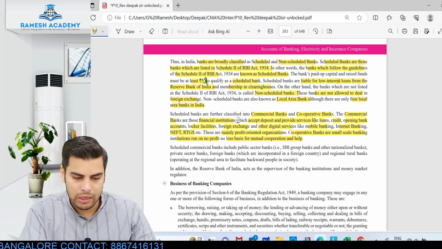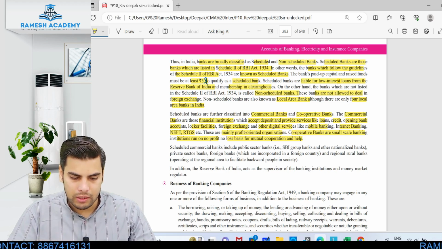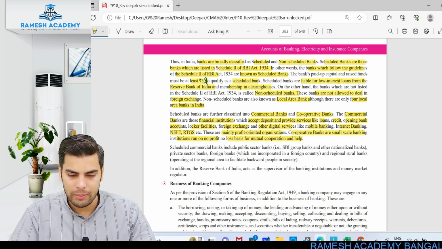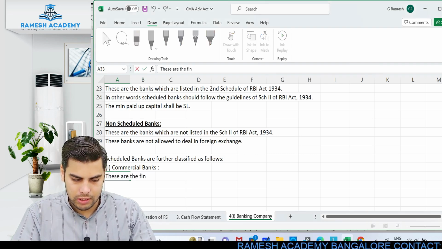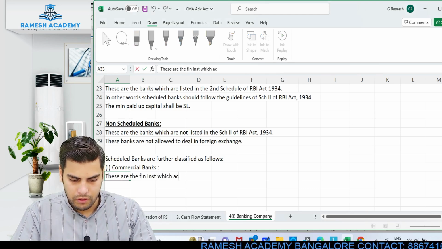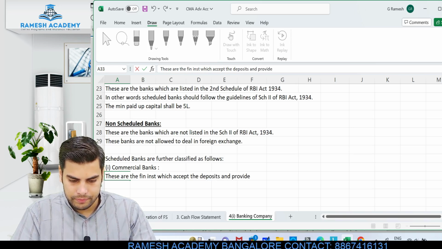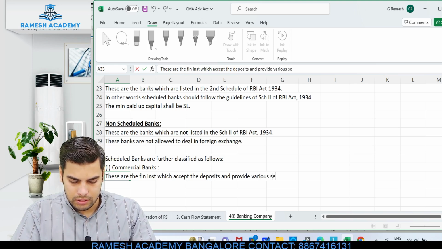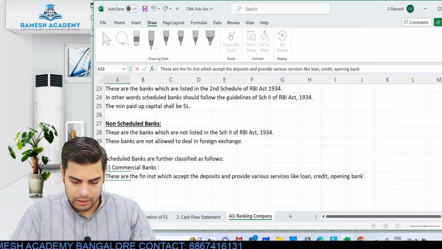Look at this. The commercial banks are those financial institutions which accept the deposit and provide services like loan, credit, opening bank account, locker facility, foreign exchange and other digital services like mobile banking, internet banking, NEFT, RTGS, etc. They are mainly profit oriented organizations. Okay, so these are the financial institutions which accept the deposits and provide various services like loan, credit, opening bank account,